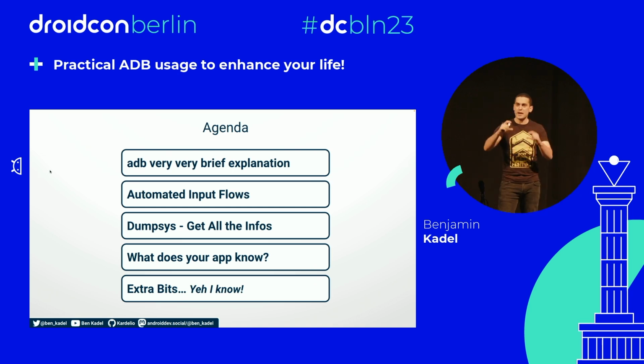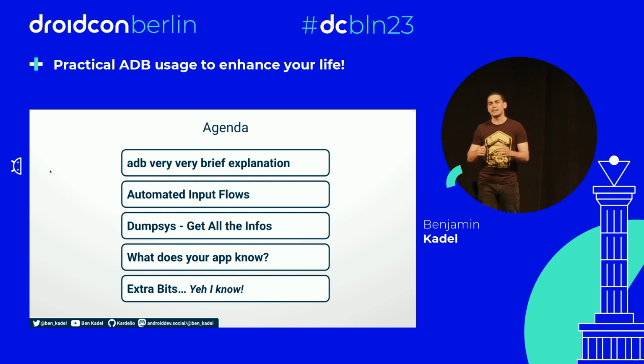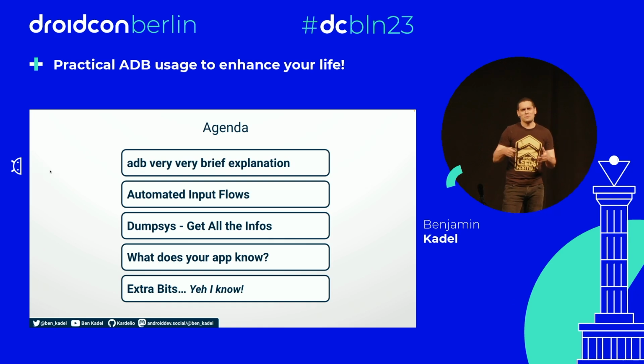Then, there's 3 main big chapters that, as I said, focus on a very thin slice of ADB. And the last chapter right at the end there is a miscellaneous, extra bits. ADB weird commands, just because it wouldn't be an ADB talk without it.